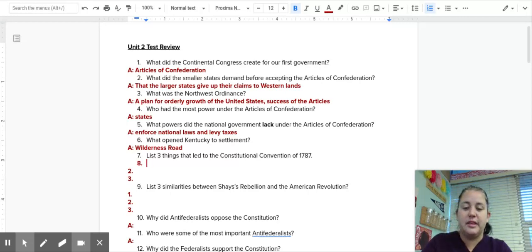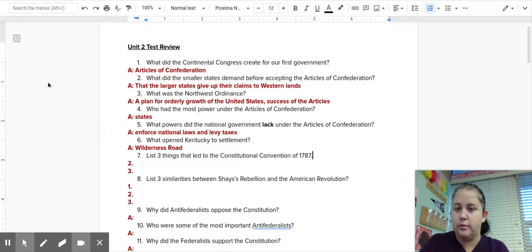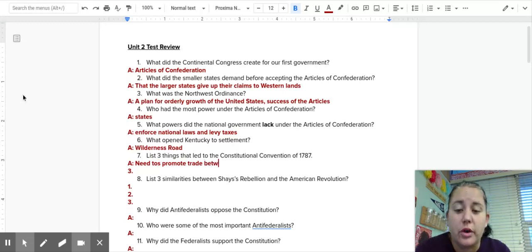So one thing that led to that, I'm going to say answer A. There was a need to promote trade between the states. The states weren't working very well together. They were arguing all of the time.